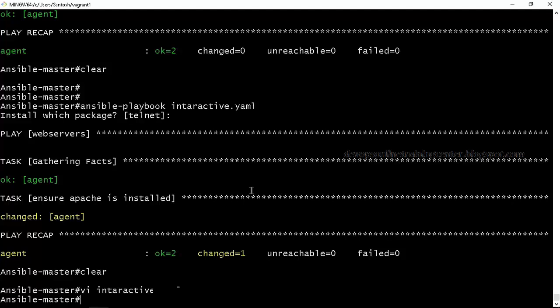But maybe if you are using some complicated modules, and the master has the latest Python version, basic things work, but the agent has, let us say, a very old Python, and maybe that time we may get some issues because of compatibility. So basically, see internally what is happening. You're trying to execute something. It's an automation. So there is a Python script running in the background, like a module, that will be executed on the remote node, and it will give the return status to the master. That's all. So if there is some incompatibility in the Python, it may fail. That too when you are using a very complicated module, but in general everything works.